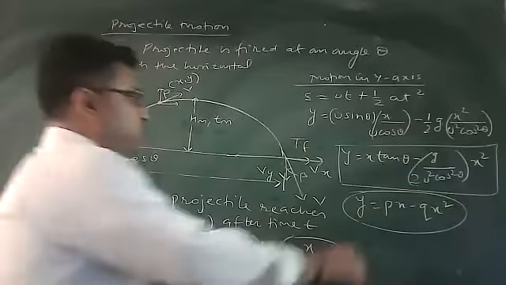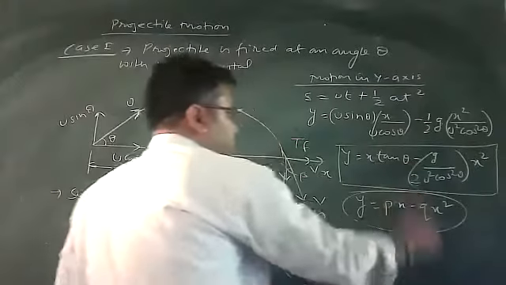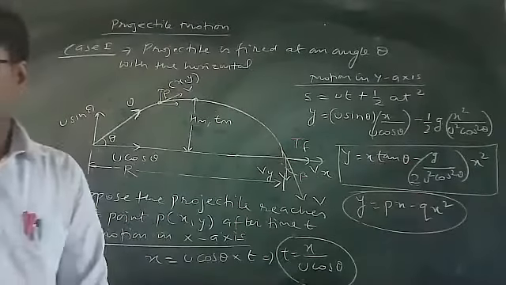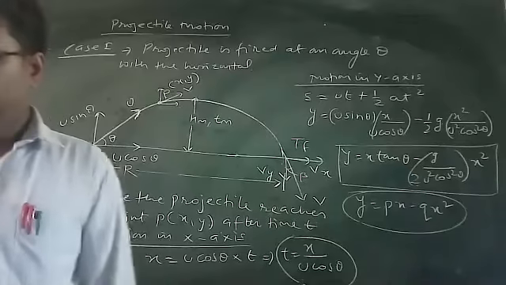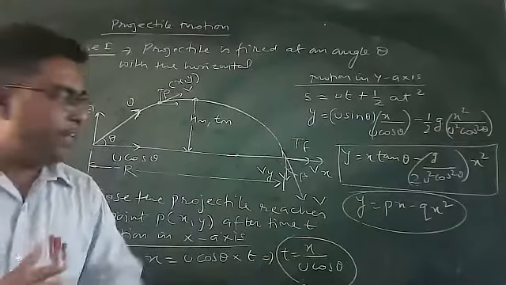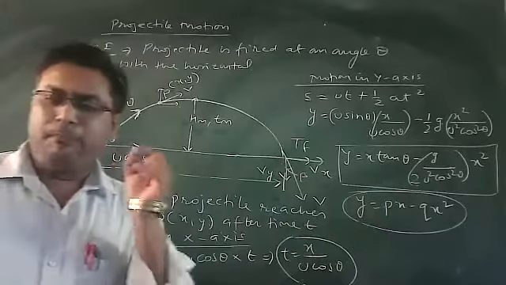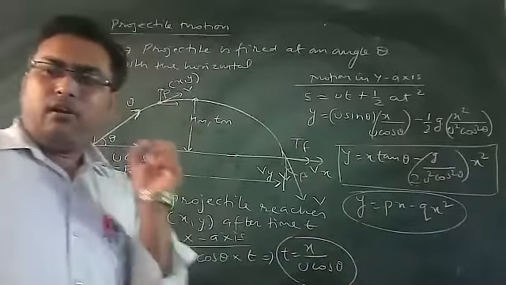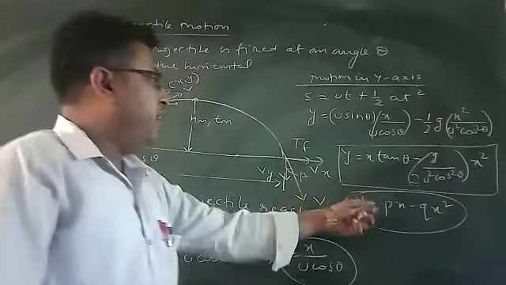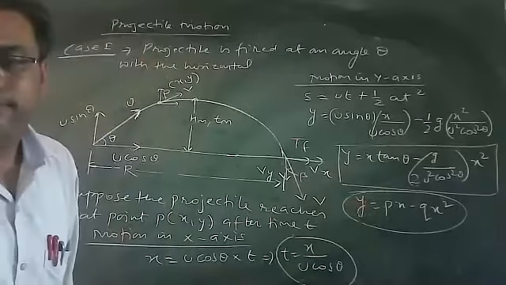P and Q are constants. Here P and Q both are what? These both are constants. Here y is a quadratic function of x. Hence, the trajectory of a projectile is a parabola. It is confirmed here.